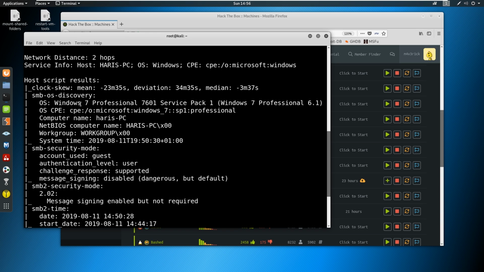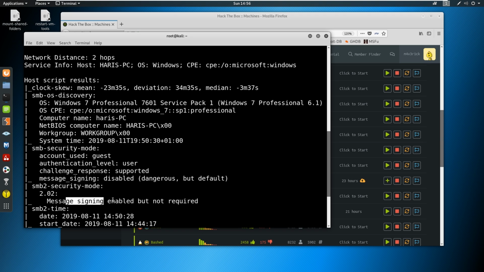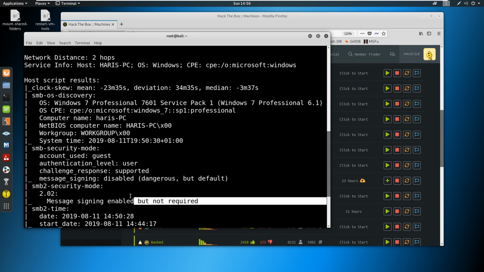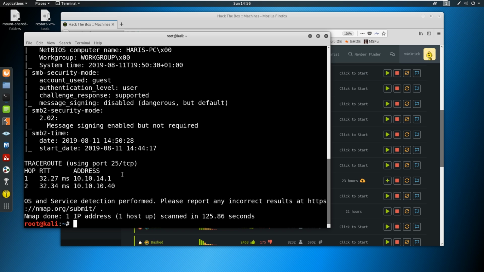So you could see that it's a Windows 7, again, down here, Professional 6.1, a little bit of information. We got a PC name. We're in a workgroup, so we're not in a domain here. And we see message signing is disabled, and then it says over here it's enabled but not required, which is pretty much the same thing as disabled because it's still a vulnerability here. So we talked about that as well, and as we get more advanced, we'll cover that. But this is more Active Directory, internal pen testing stuff, as I mentioned before.